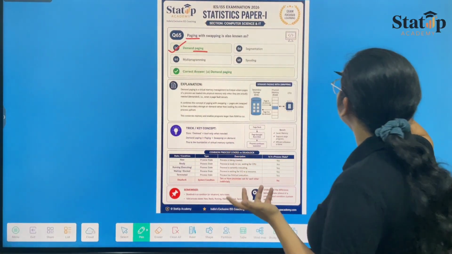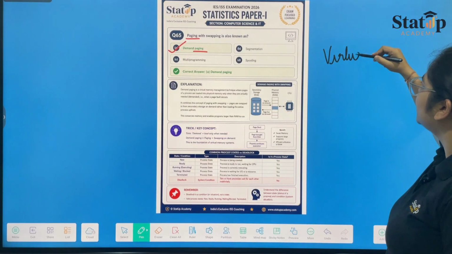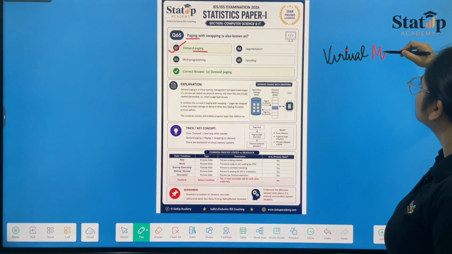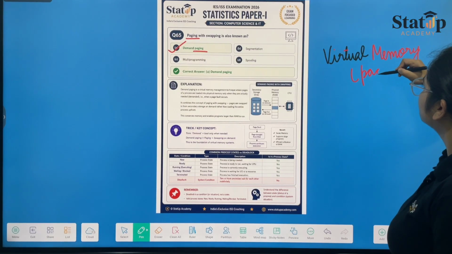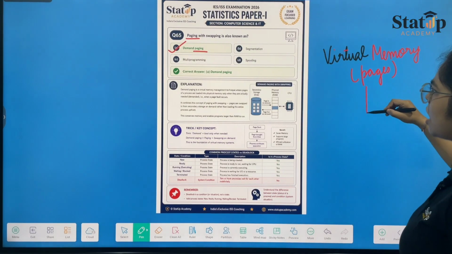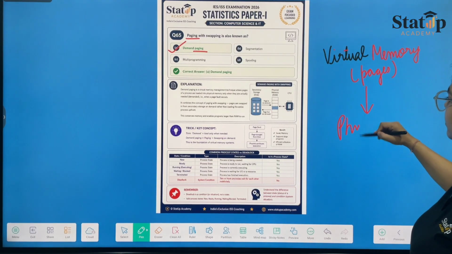Paging normally means that virtual memory having pages are loaded into physical memory.